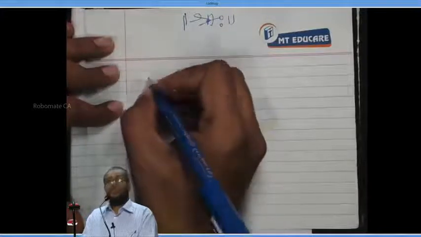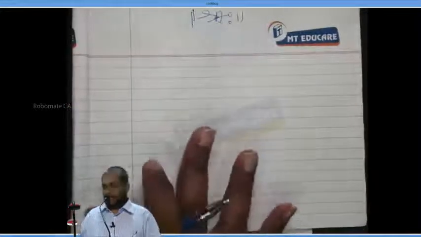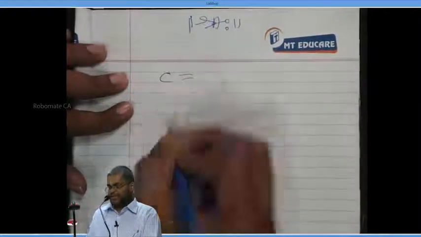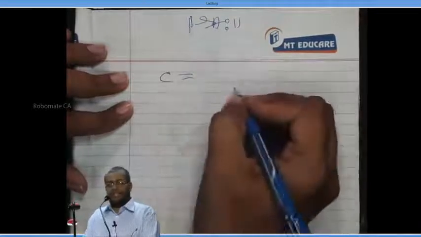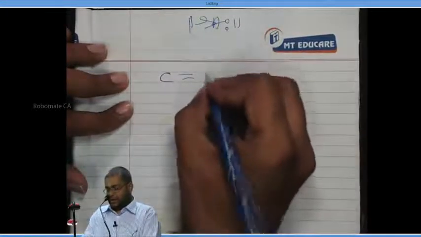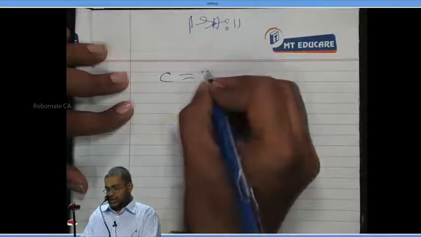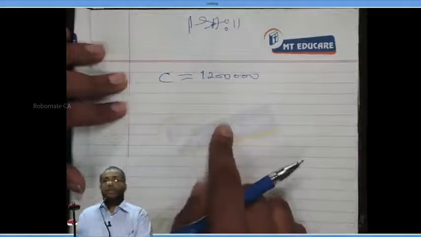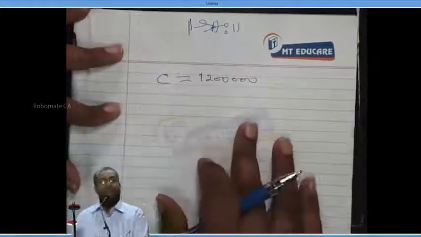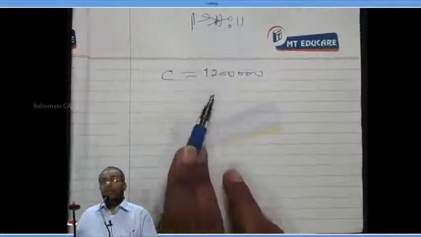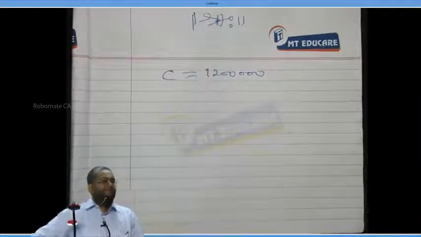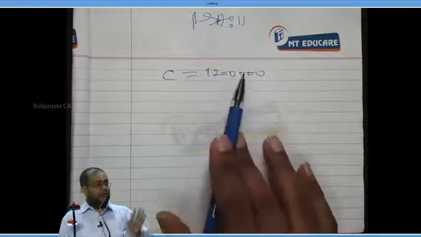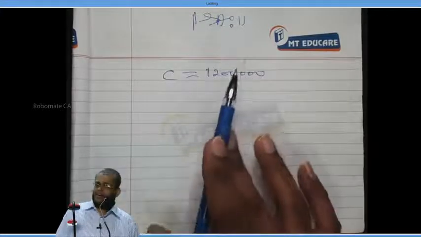Baumol model. See, at the beginning of the year, the company estimates its annual cash requirement. C means annual cash requirement of, say, something around 12 lakh rupees. In this year, my annual expenses or requirement for cash payment is 12 lakh rupees. This money they should get in hand ready, right or not?